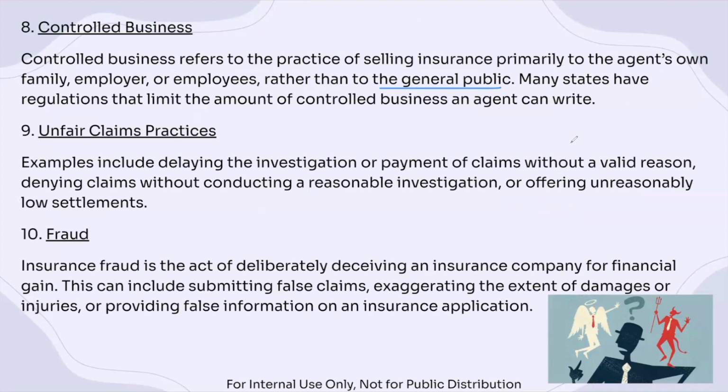But many states have regulations that limit the amount of controlled business that an agent can write. So they want to push you to write insurance transactions for the general public, instead of solely for your own family or people that you associate with, like employer or employees.